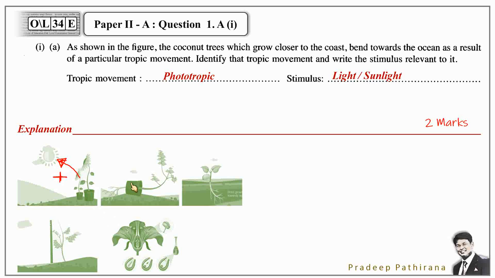Next one, roots are growing towards the ground, shoot growing upwards. Therefore the stimulus here is gravity. When it is growing towards the ground, positive geotrophic movement. If it is upwards, negative geotrophic. The third picture shows the roots growing towards water. This is hydrotrophic movement. Here this plant is growing toward the host and the stimulus is touch.